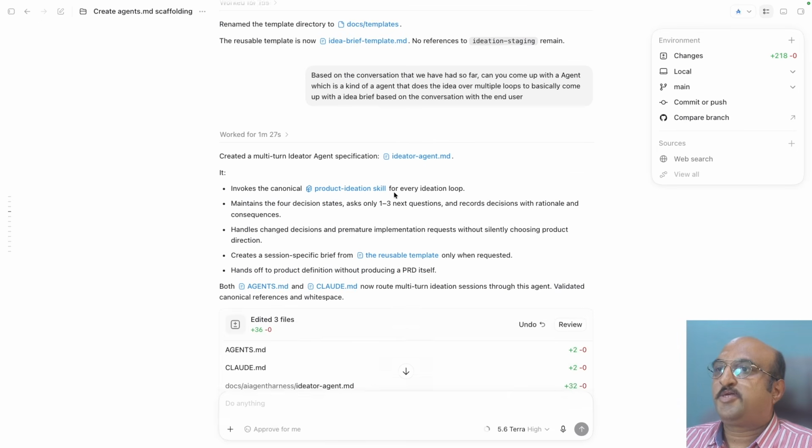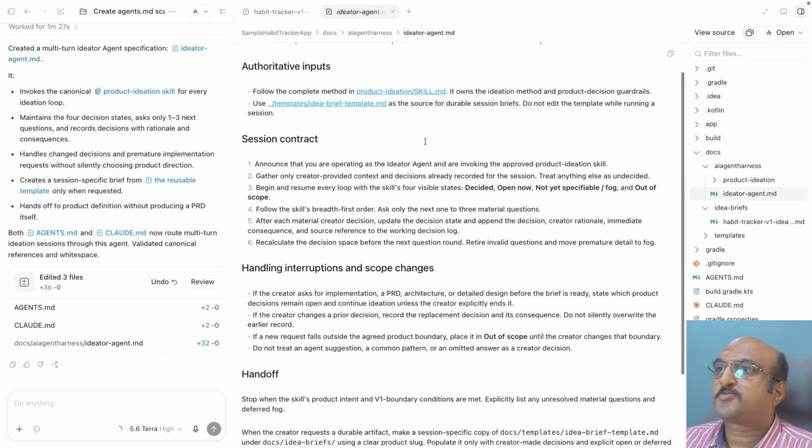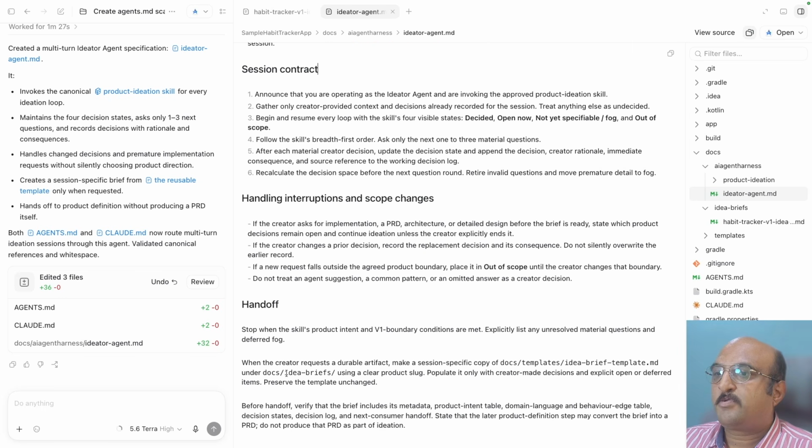So you can see that I now have an ideator agent which uses the skill of product ideation, and it uses the idea brief template as described here, and then places the idea brief under the docs idea briefs folder. The advantage with this is, in the future, whenever I want to get started with any kind of ideation session, I will basically reuse this agent and skill so that the ideation can be done in a much better way.